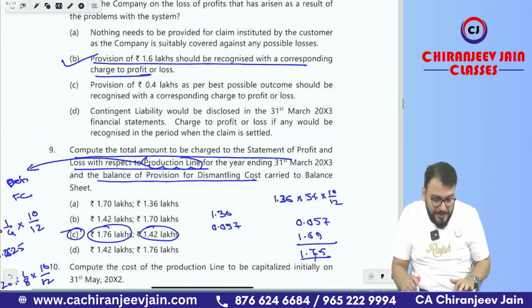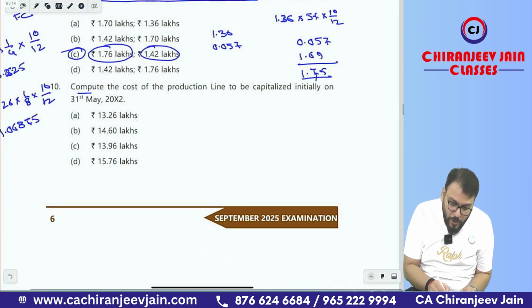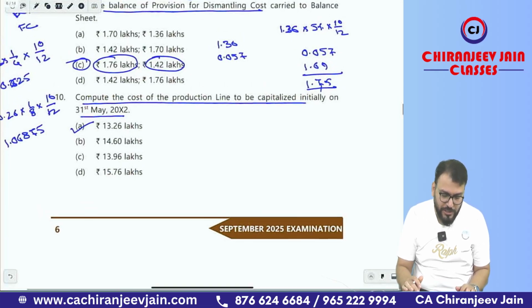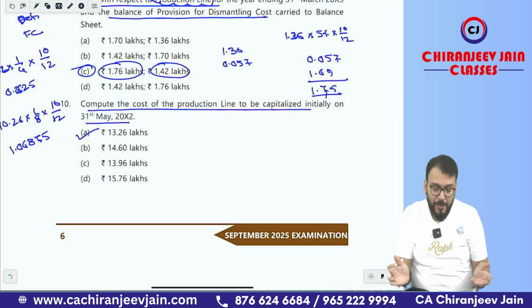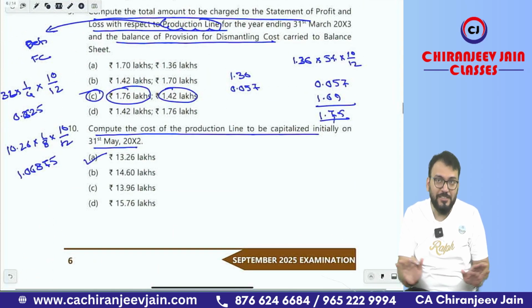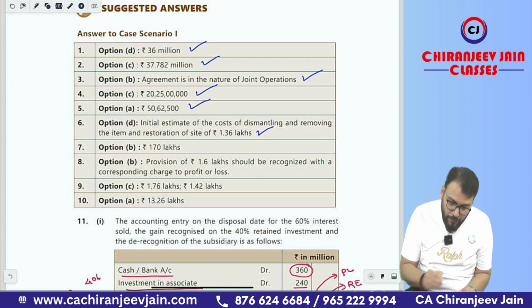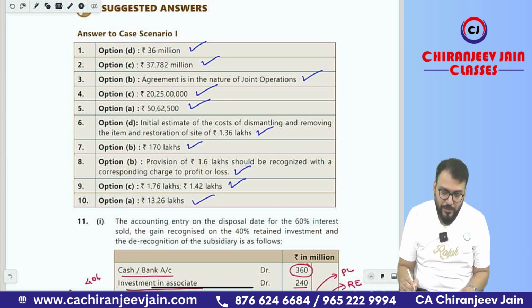Have you understood this point? Yes, sir. Compute the cost of production line to be capitalized initially on 31st May 2000. That we already calculated as 13.26. Option number A is correct. Super easy. All points done. So with this MCQ completed, let's verify the answers. Option D, point number 6. Option B, 170, then 1.6 lakh, then 1.76 and 1.42 and 13.26.